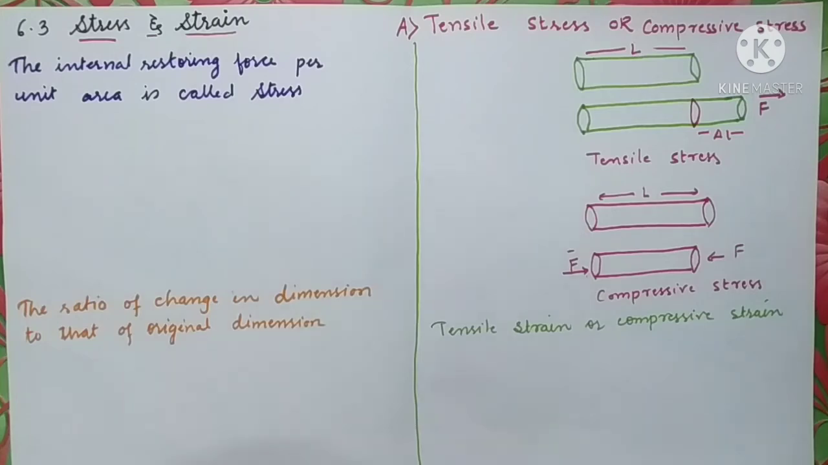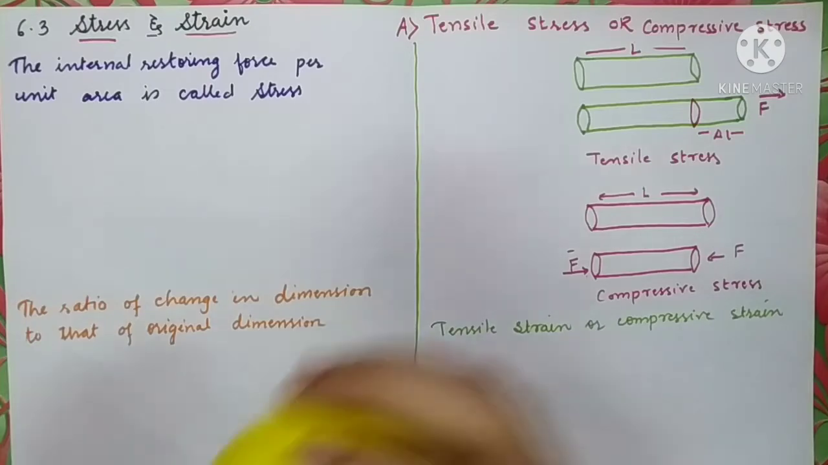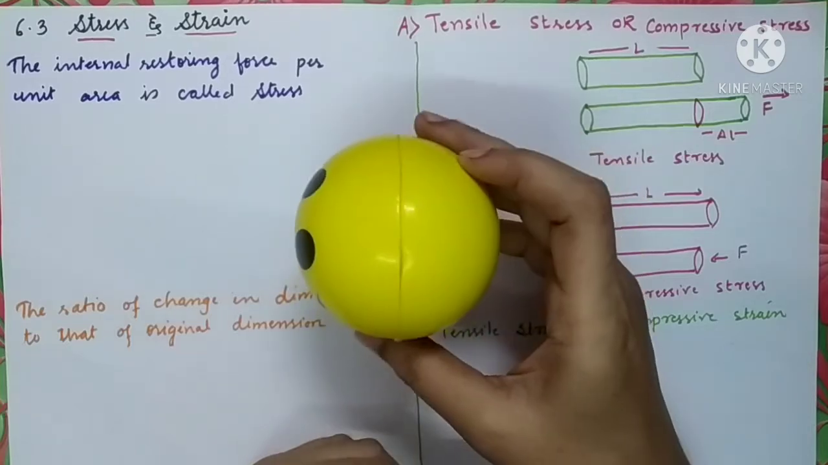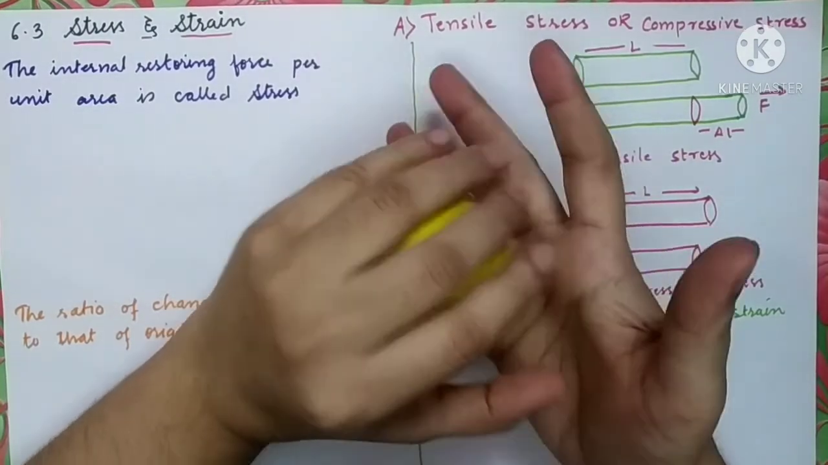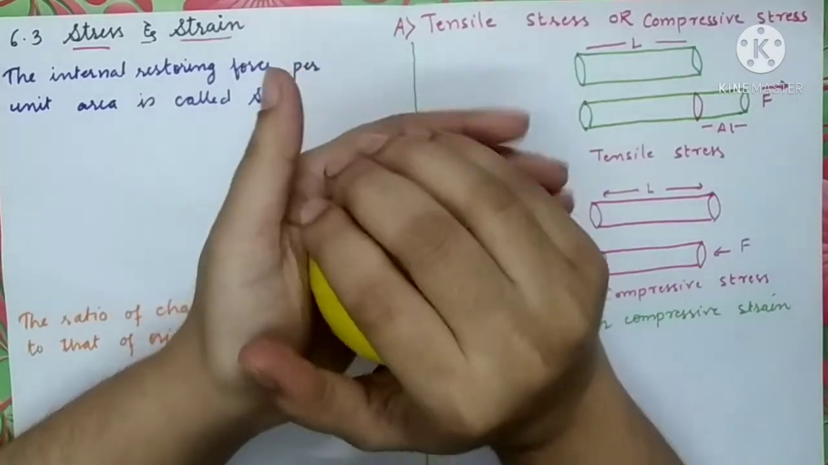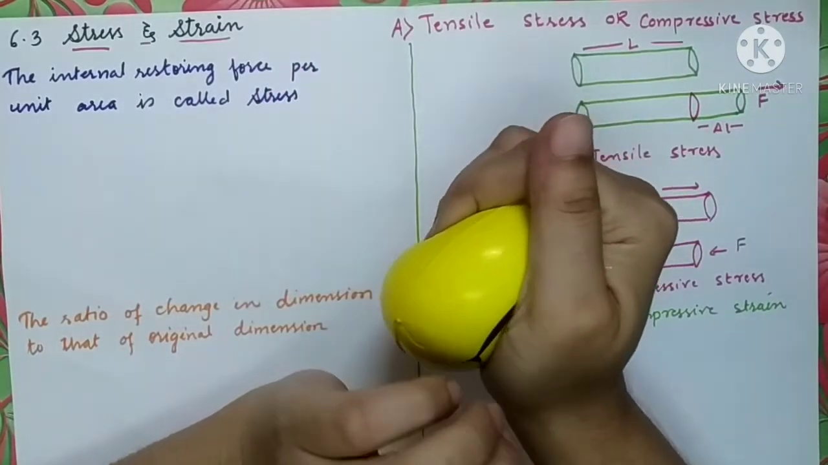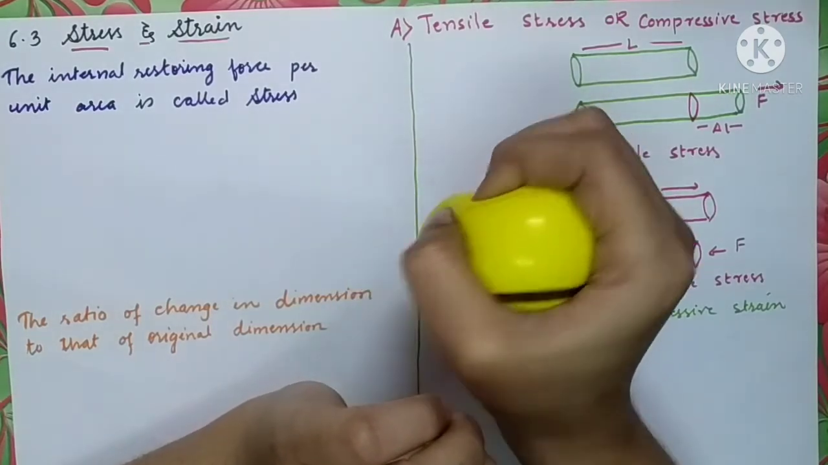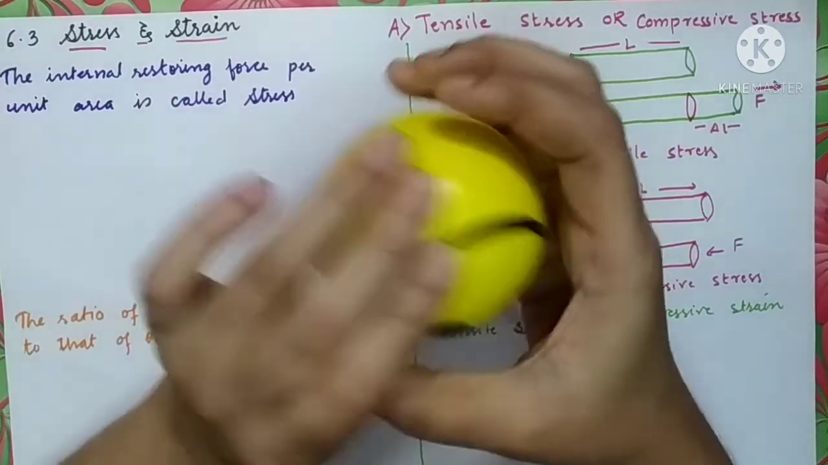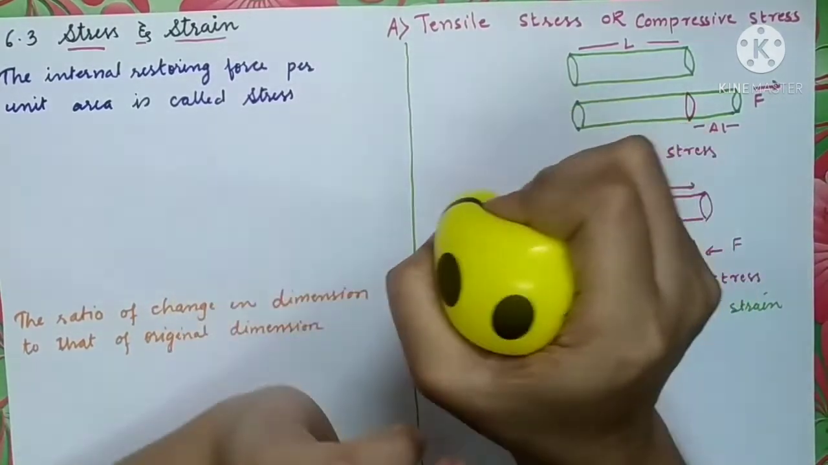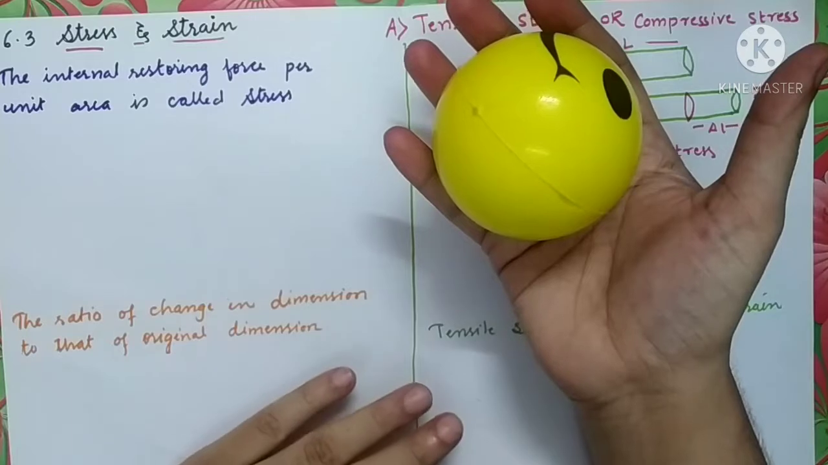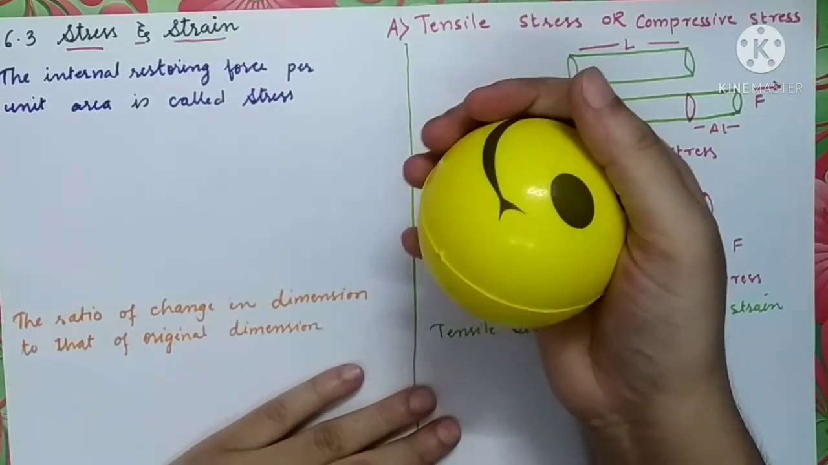So let's move further in this topic. We have studied deforming forces. Here we have taken one object which is almost elastic. You can take this as an elastic object. When I apply the deforming force, meaning the force which is applied to change the shape and size of the object, here I have applied the force from all sides and the object has almost changed its shape and size. But whenever I remove the forces, the object will regain its original shape and size. So you can consider this object as an elastic object.